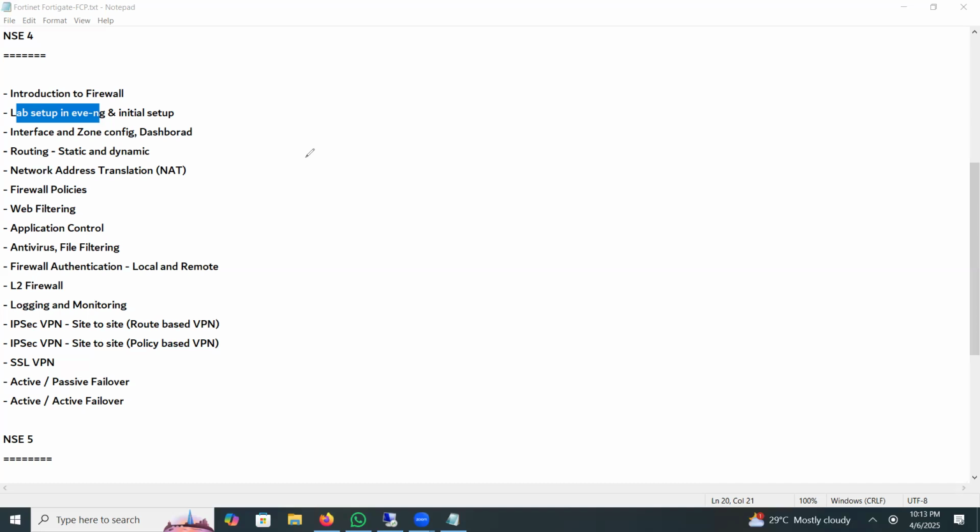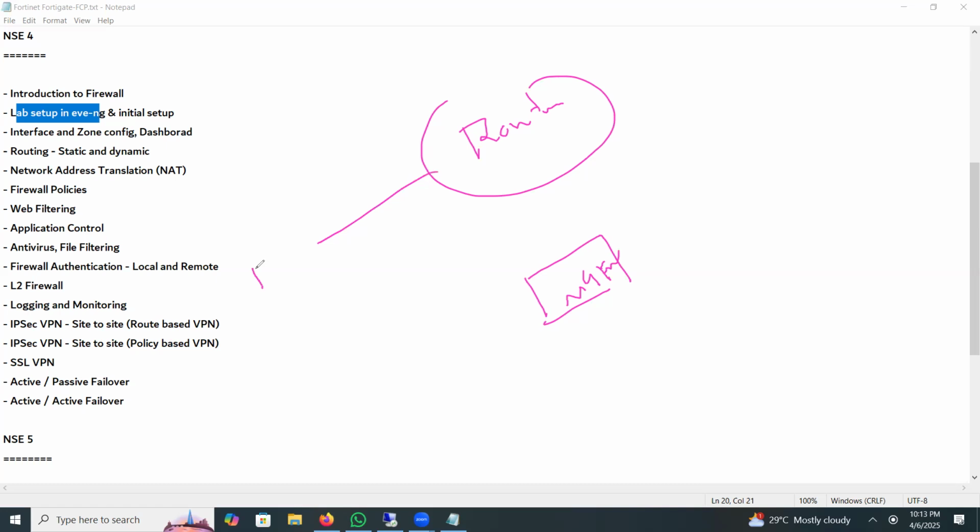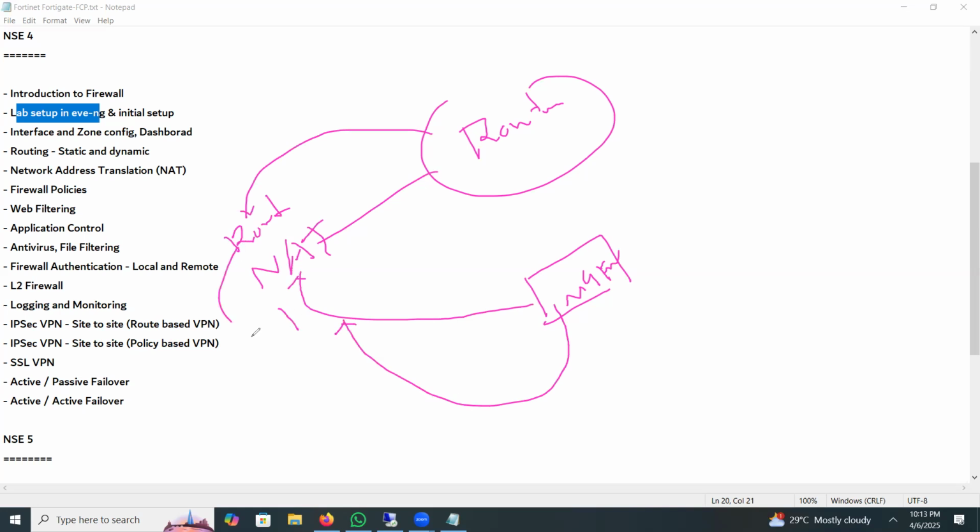So this is your firewall. I will give a brief description: what is a firewall, why a firewall is used, and what is a traditional firewall. Suppose you consider a traditional firewall as a router, and then the next generation firewall, NGFW. What is the basic difference? A router can do NAT, and a next generation firewall can also do NAT. A router can do routing, and a next generation firewall can also do routing.